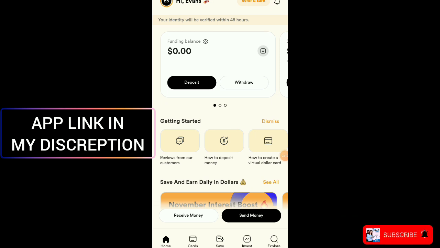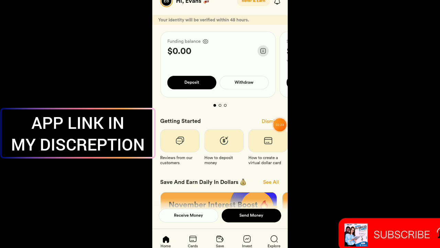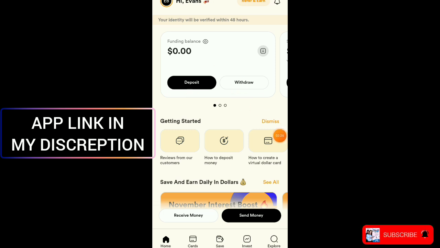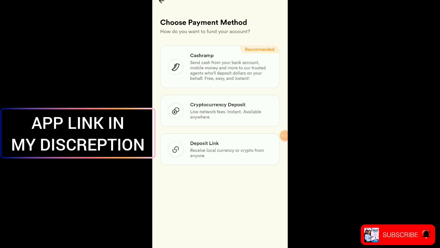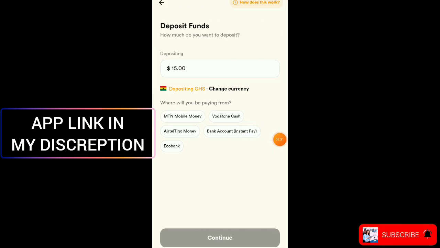So I've already shown you how you can deposit, but okay, let me show you again. Before you can save your USDT and make daily profits, first of all, you will deposit. You can deposit the money through the cash wrap, MTN mobile money, Vodafone Cash, AirtelTigo Money, bank account, instant pay or Ecobank.